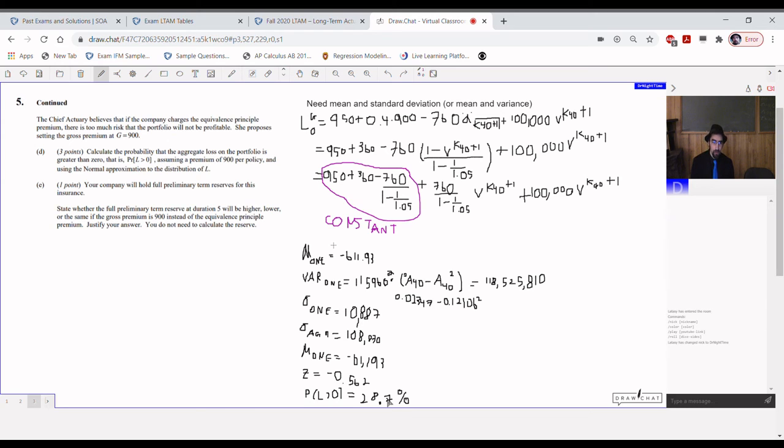Again, if you try to just commit the formula to memory, this problem was intended to trip you up. This is part of why I stress try to avoid just committing formulas to memory. Try to remember where most of them come from. These questions will attempt to trip you up. And so hopefully you can remember this trick for whenever they ask you to essentially rederive or do anything involving standard deviation of a life insurance policy when you have expenses and you don't use the equivalence principle.